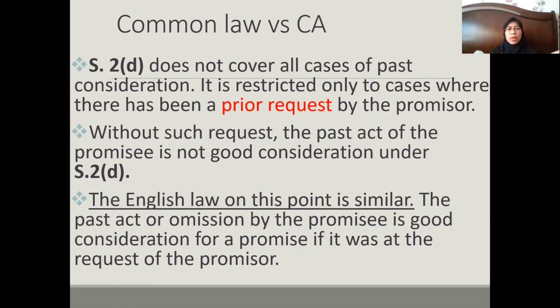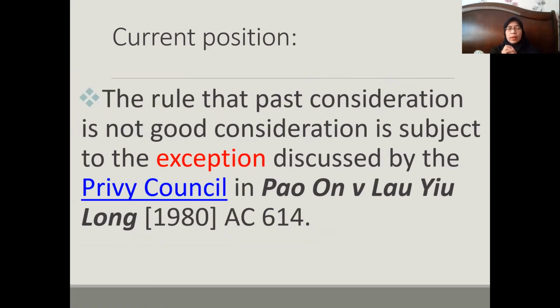If we compare with English law, English law on this point is quite similar, because a past act or omission by the promisee is good consideration for a promise if it was done at the request of the promisor. I mean, at the desire. The current position at common law is that the rule that past consideration is not good consideration is subject to the exception discussed by the Privy Council in Pao On. That rule still stands good until today, in the case of Pao On v Lau Yiu Long.